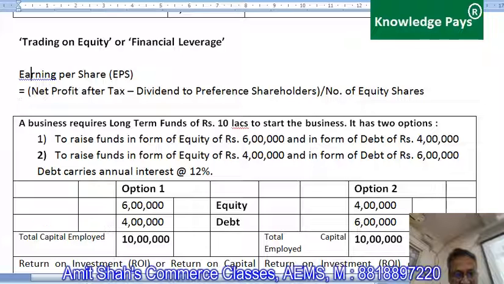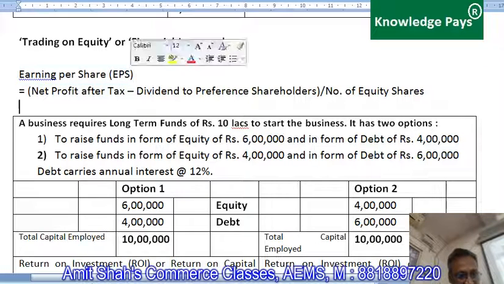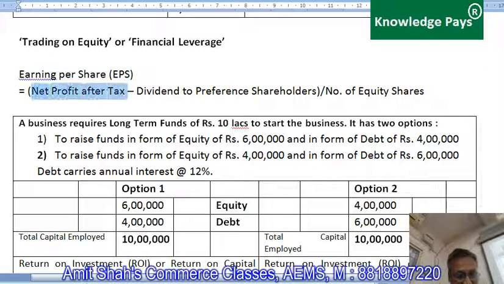Just try to understand this, guys. What is earning per share? It is net profit earned by the company after paying tax to the government. From that net profit, if dividend is given to preference shareholders, obviously you first have to give dividend to them. That is why they are called preference shareholders.